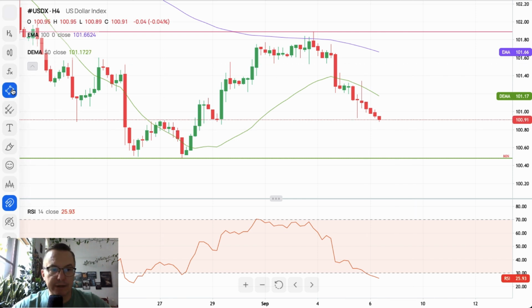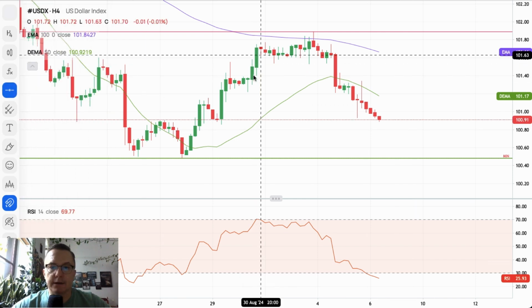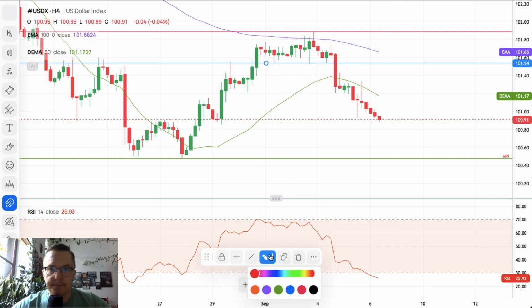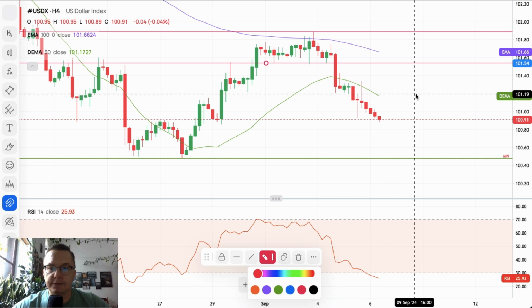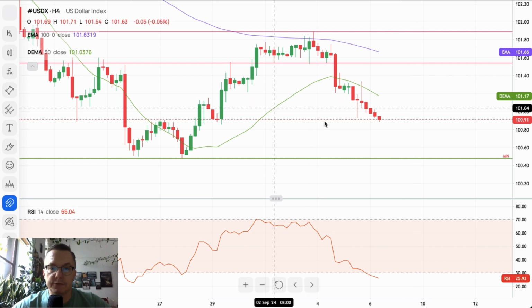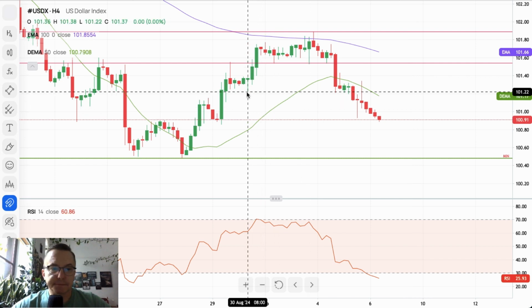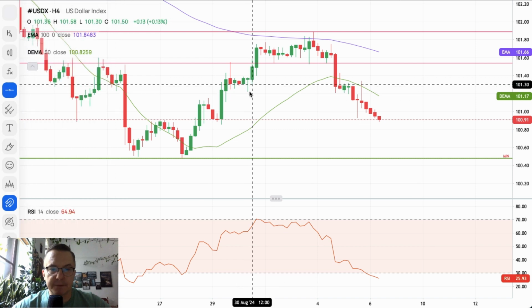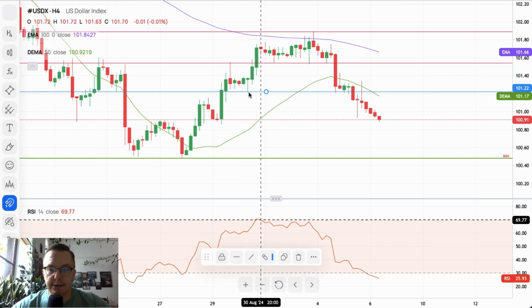So weak dollar means euro dollar goes up, cable goes up, US dollar to the Japanese yen goes down, and so on and so on. So it's really worth keeping an eye on the situation with the US dollar index. Now levels, we got some levels like technical resistances.